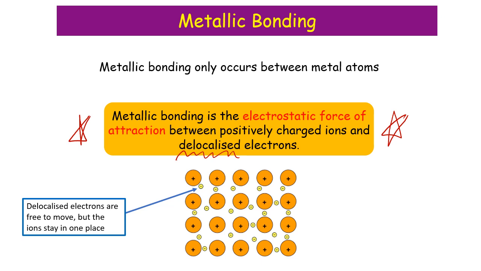And we draw metallic bonding as large positive metal ions, the big orange circles there, with a positive charge in them, and then we show delocalized electrons either through the letter e with a negative charge on it or through small circles with a negative sign in them. We show the delocalizedness of them by having the electrons not being regularly organized, whereas the metal ions are. So the delocalized electrons are free to move, but the ions themselves are not.